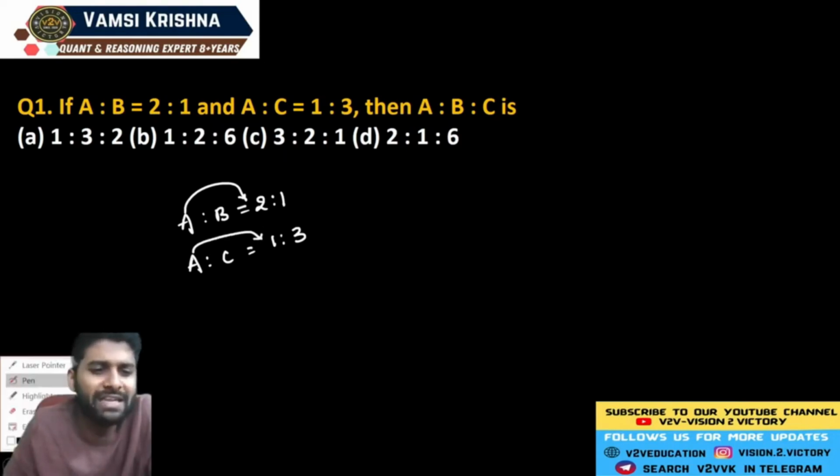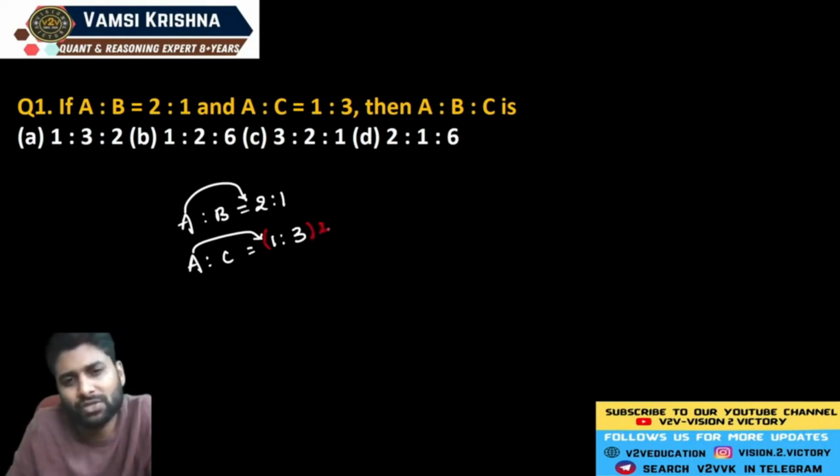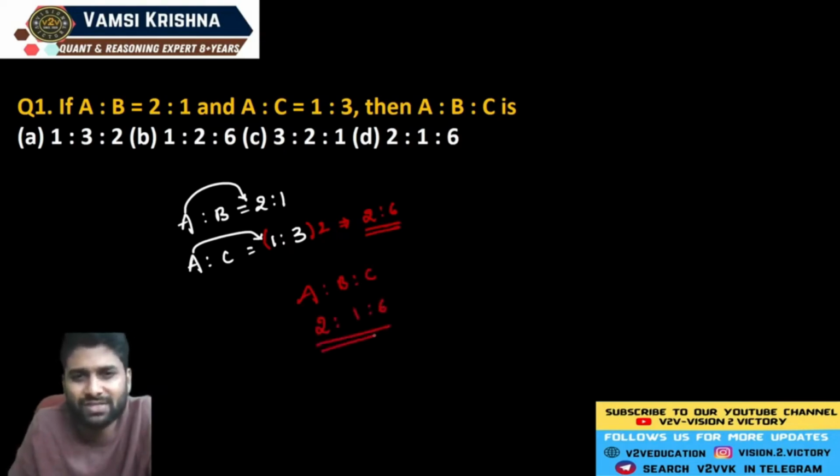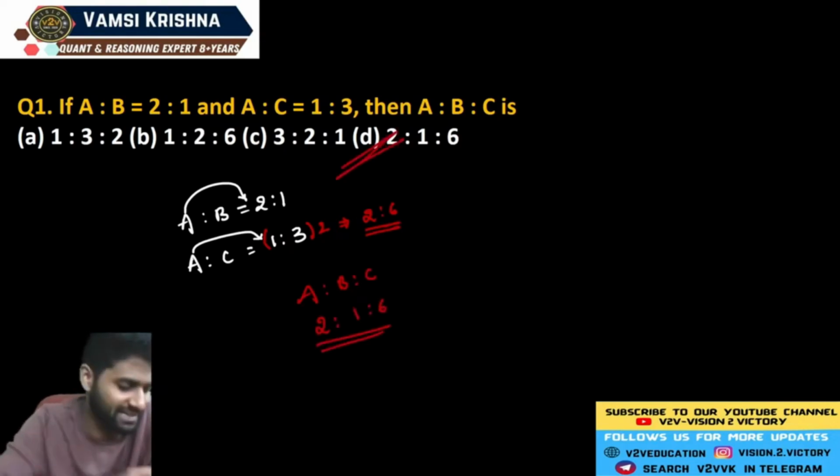Now, how can we equate both the elements? Now, the second ratio you should multiply by 2. Now, you will get the new values here, 2 is to 6. Now, what is the ratio of ABC? Here ABC is equal to A 2 units, B 1 unit and C 6 units. Choose this option. D is your correct answer.